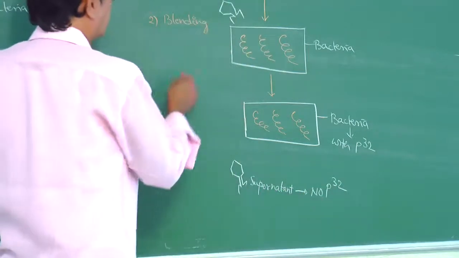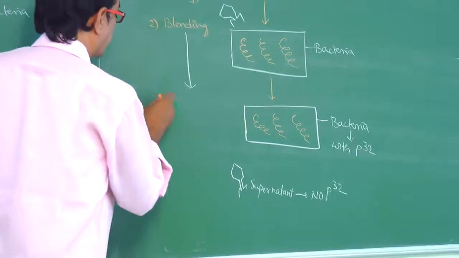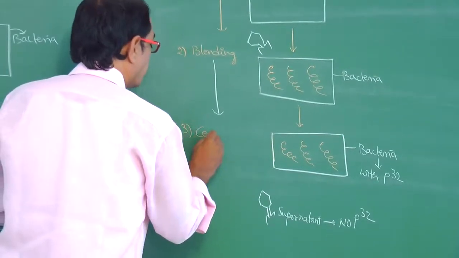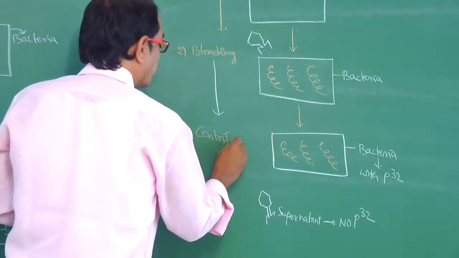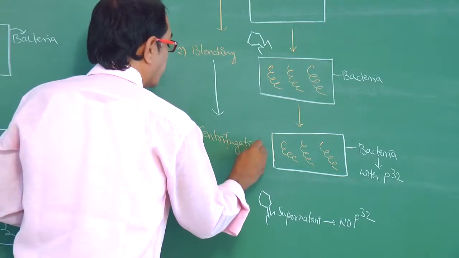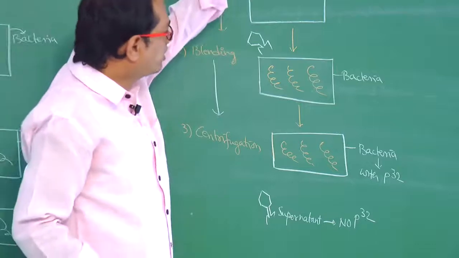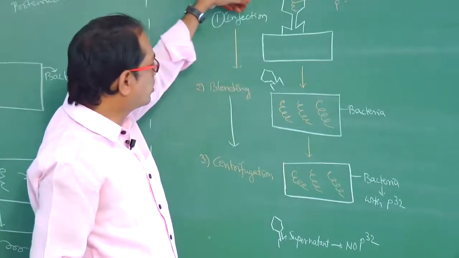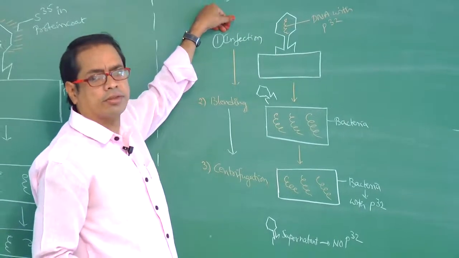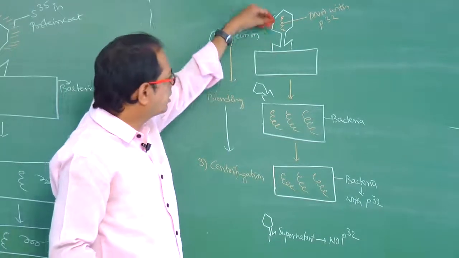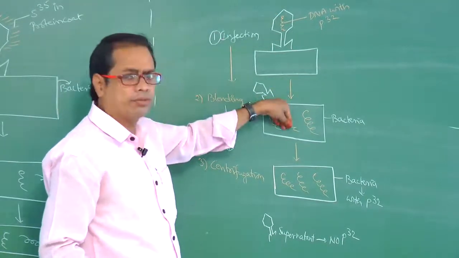And this process is so called centrifugation, right? The bacteriophage is attached, means this process is so called infection, and later this phage DNA enters into the bacterial cell.